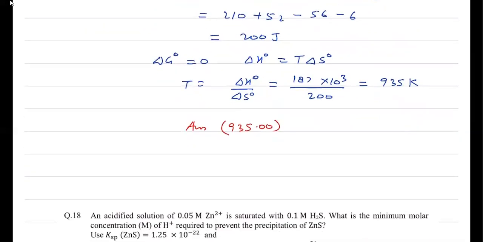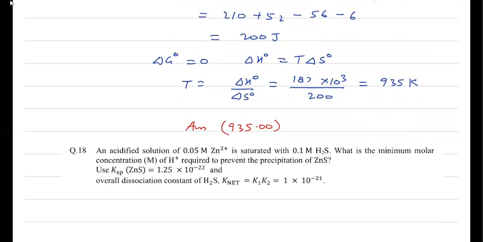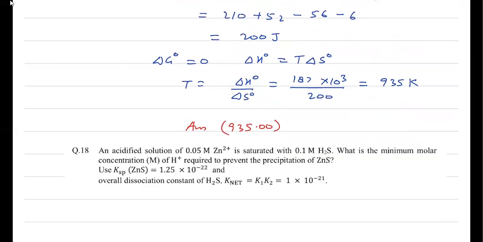Now the last question of this paper. It's given that an acidified solution of 0.05 M Zn2+ is saturated with 0.1 M H2S. What is the minimum molar concentration of H+ required to prevent the precipitation of ZnS?